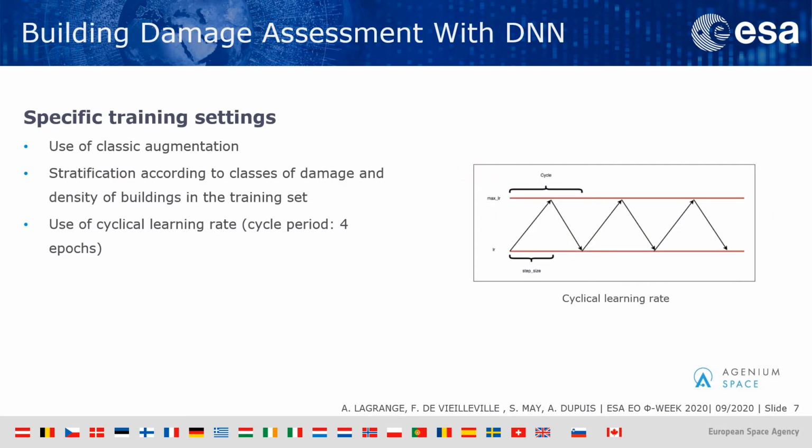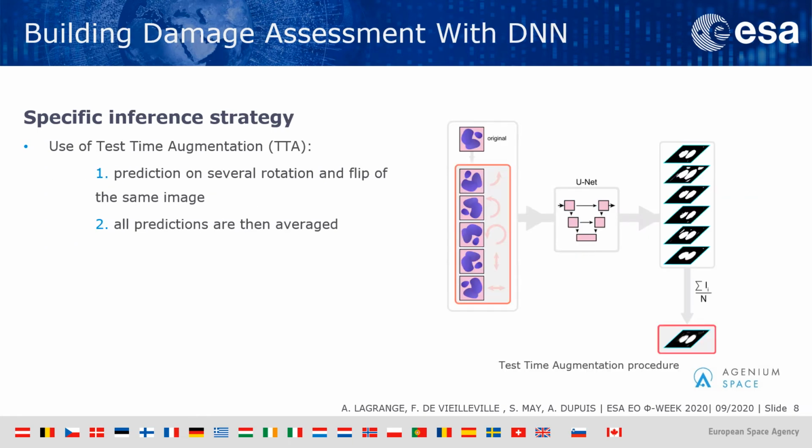We also included some specific training settings, for example, the very classic augmentation, but also stratification according to classes and density of buildings in the images. And finally, we also used a more advanced technique called cyclical learning rate. Regarding the inference, we used the technique of test time augmentation, where we predict the same image several times after applying some geometric transformation on it, and then we average all the predictions for this image.